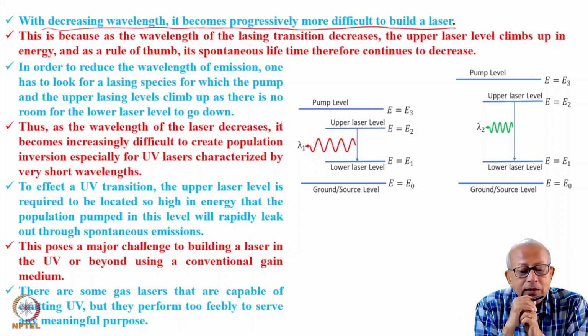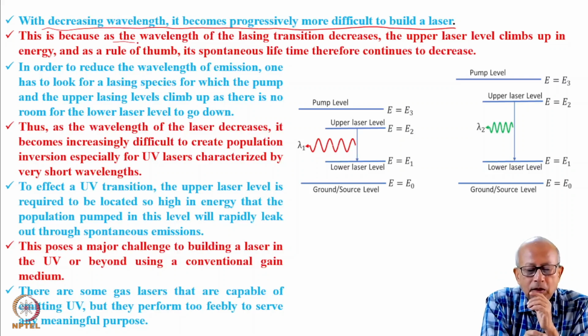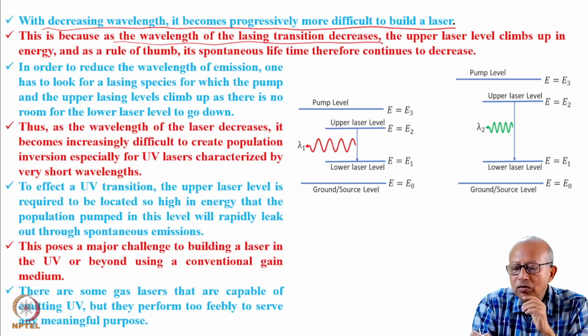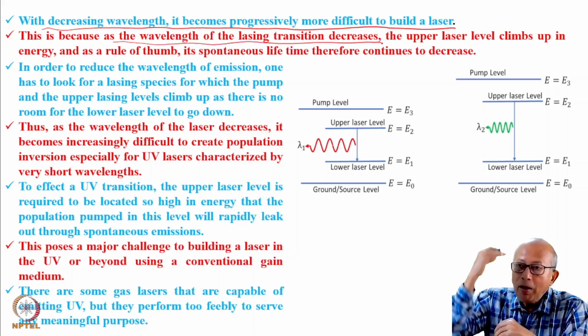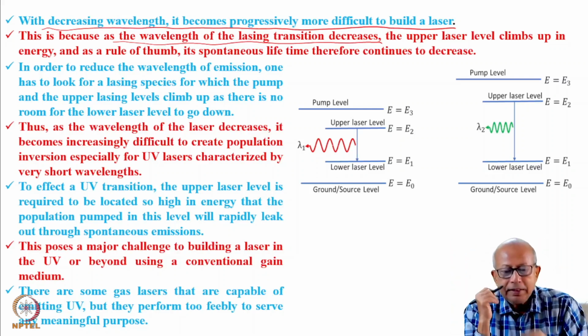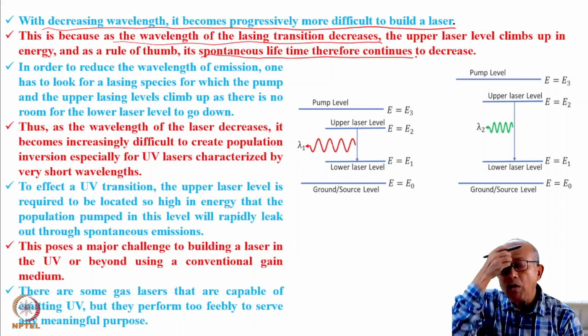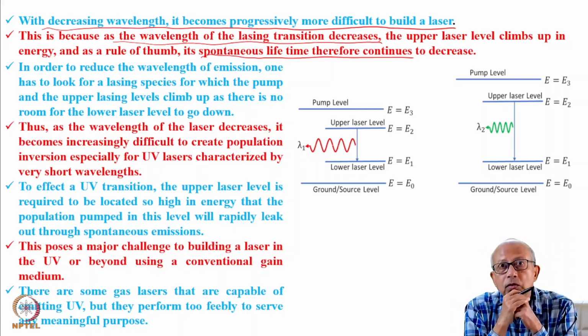Why? This is because as the wavelength of the lasing transition reduces, the upper laser level has to go up and up in energy. As a thumb rule, the spontaneous lifetime of this level continues to reduce.